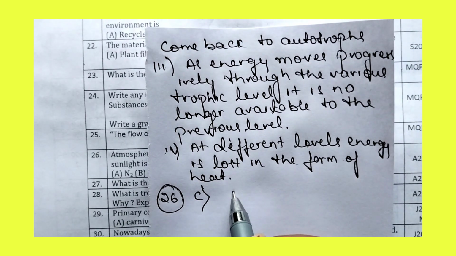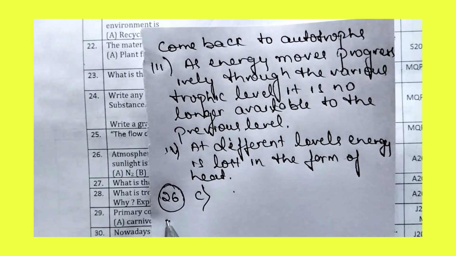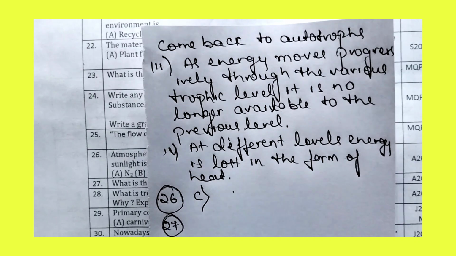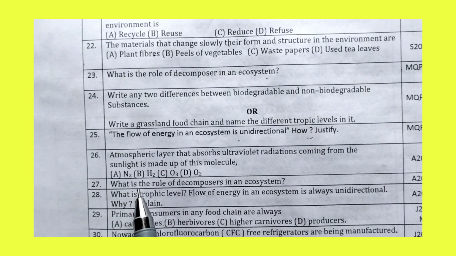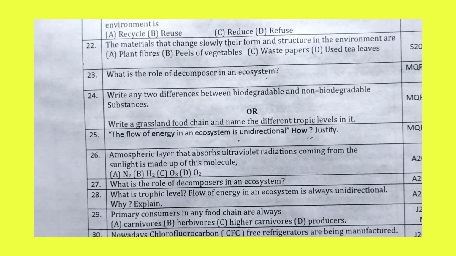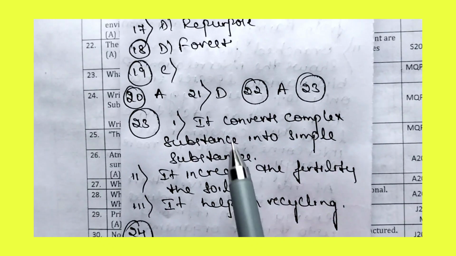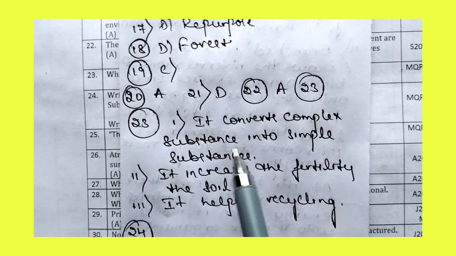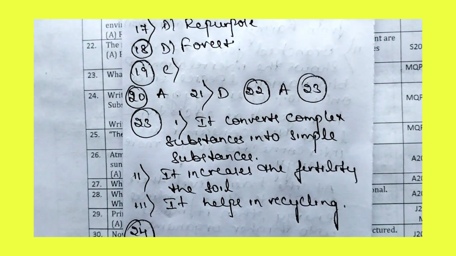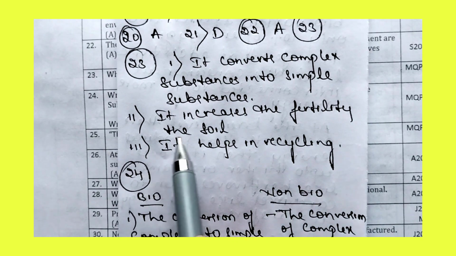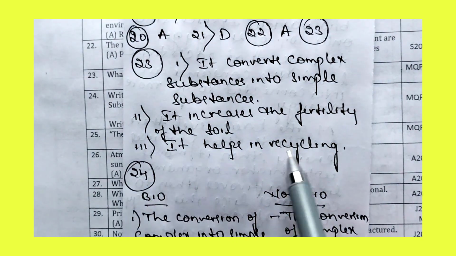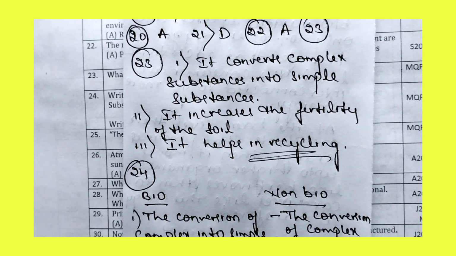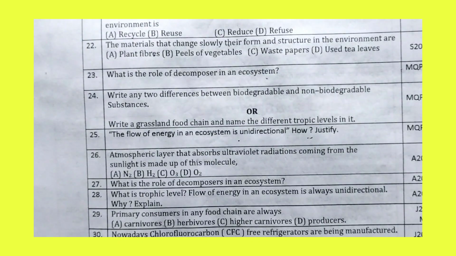Now let us move to question number 27. We have already answered question number 27. That is, what is the role of decomposers in an ecosystem? Let us see it once again. It converts complex substances into simple substances. It increases the fertility of the soil, and it helps in recycling. So this is the role of decomposers.